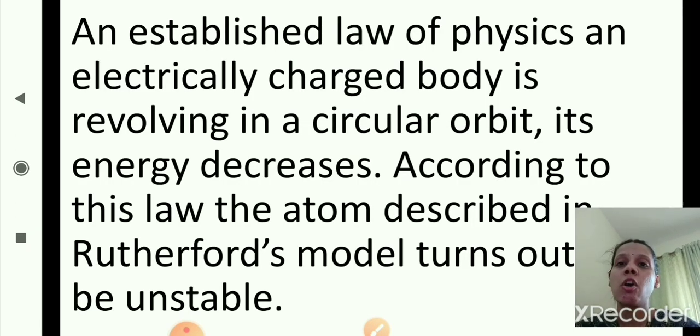According to an established law of physics, when an electrically charged body revolves in a circular orbit, its energy decreases. According to this law, the atom described in Rutherford's model turns out to be unstable.